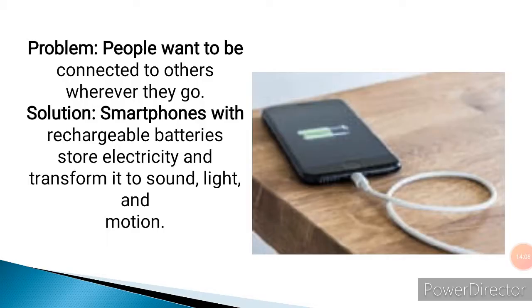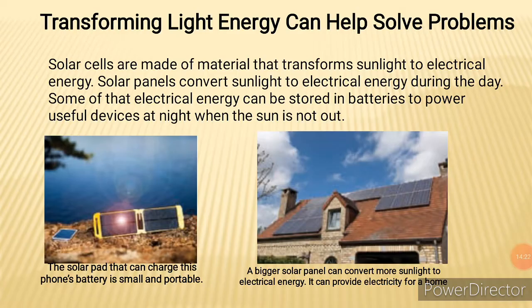So people want to be connected to others wherever they go. The solution is what? A smartphone with rechargeable batteries. Store electricity and transform it to what? Sound, light, and motion. So transforming light energy can help solve problems as well. Okay, think of your inverter at home, is it not? Think of your inverter at home that uses what? A solar panel. Somebody said we can actually use the light energy from the sun and convert it into what? Electrical energy which people need, is it not? That is why we now have the solar panel today.